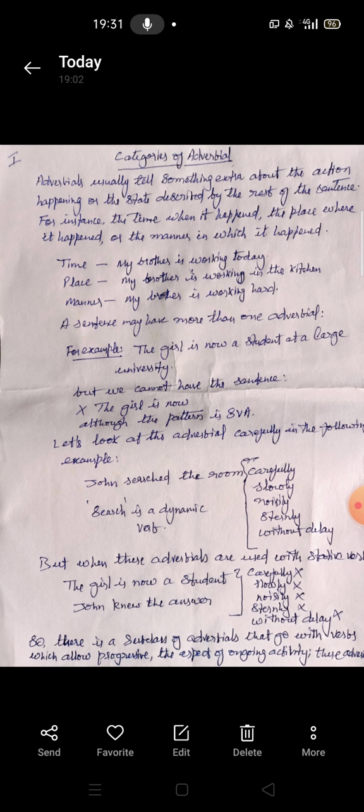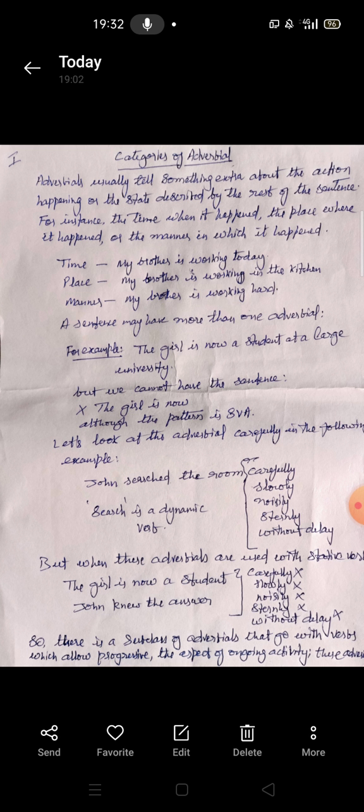In all the three examples we have, my brother is working is the basic structure. And we can add the adverbials of time, place, and manner to this basic structure. So my brother is working today. Today is the time adverbial. My brother is working in the kitchen. This is a prepositional phrase. In is the preposition and the kitchen is a noun phrase, and it stands as an adverbial of place.